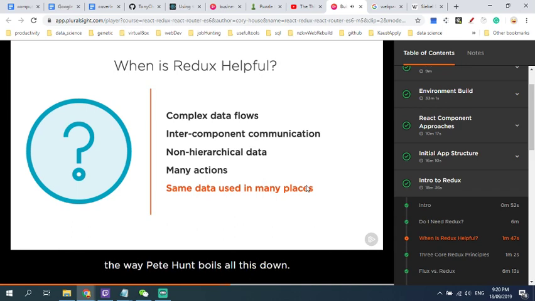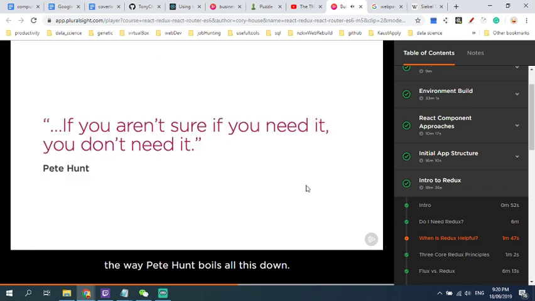I like the way Pete Hunt boils all this down. You'll know when you need Redux. If you aren't sure if you need it, then you don't need it. When building a new app, don't automatically reach for Redux. Add Redux when it feels necessary.